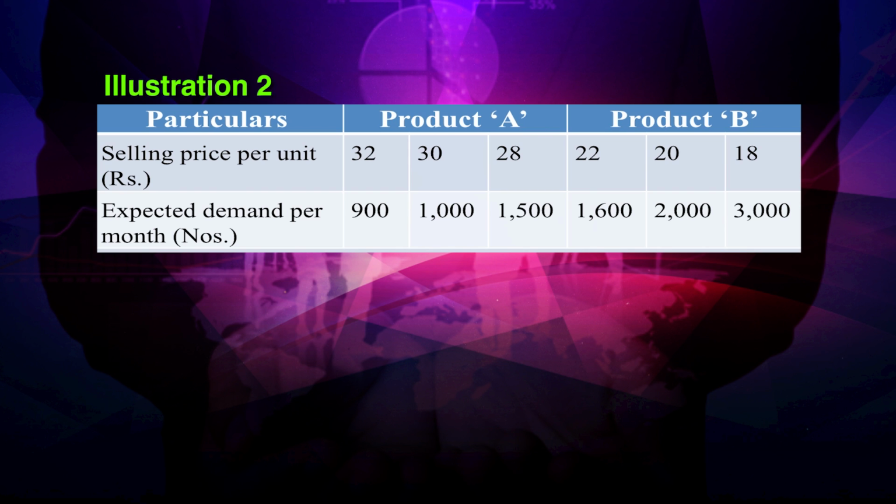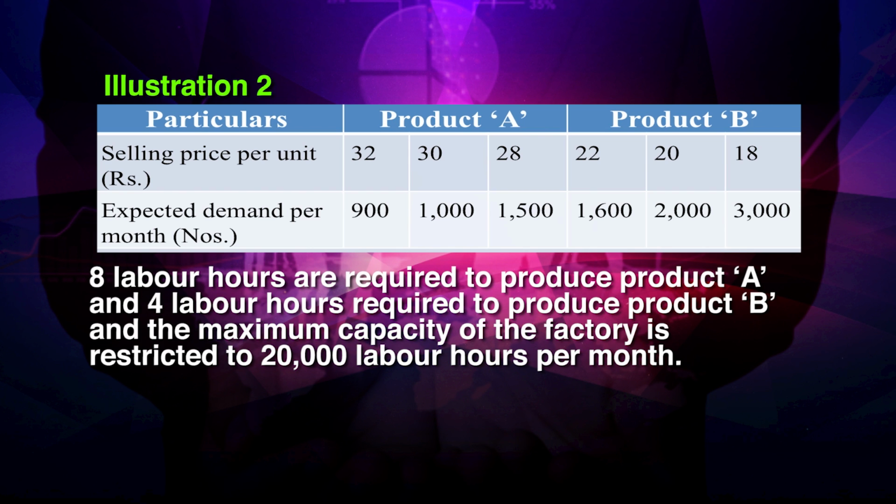8 labor hours are required to produce product A and 4 labor hours required to produce product B, and the maximum capacity of the factory is restricted to 20,000 labor hours per month.